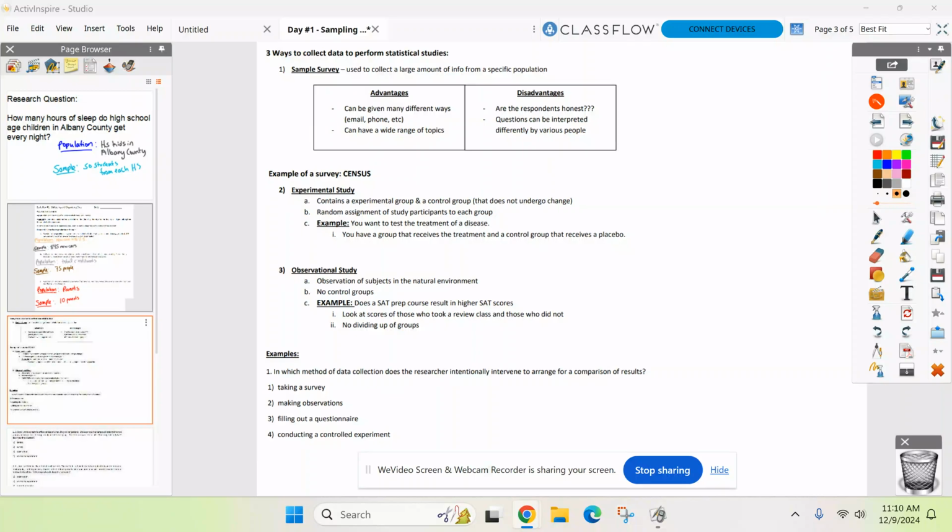Second way, and this is where I got to get a little bit more intense here. Experimental study. So let's say, hey, I got a new drug for weight loss. I just invented a new drug for weight loss, so I want to see if it works or not. So I'm going to do what's called an experimental study, which means, everyone ready?